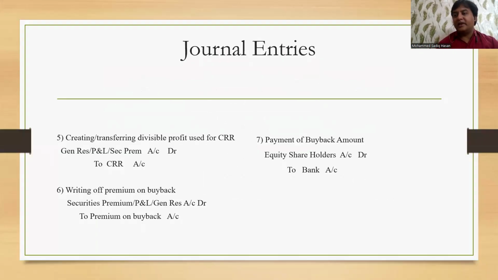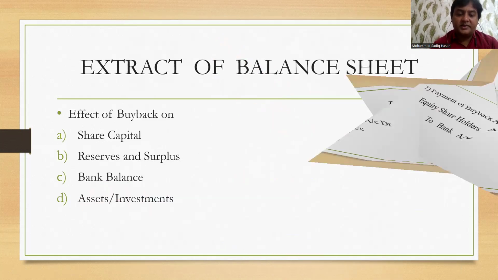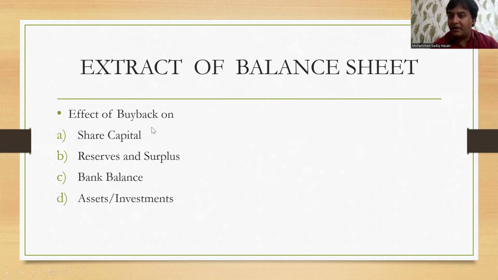Then creating the CRR out of divisible profit, transferring that amount to CRR. Then whatever premium on buyback amount needs to be written off, that needs to be adjusted through the profits part. And then finally whatever payment you make to the equity shareholders, the final payment, and then the extract of the balance sheet: the effect of buyback on share capital will go down, reserve and surplus will go down, CRR will go up, bank balance will accordingly change, and then assets will go down if applicable.